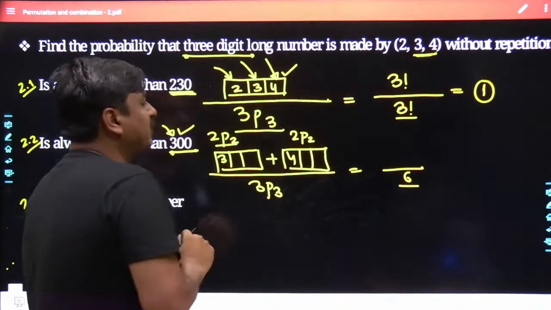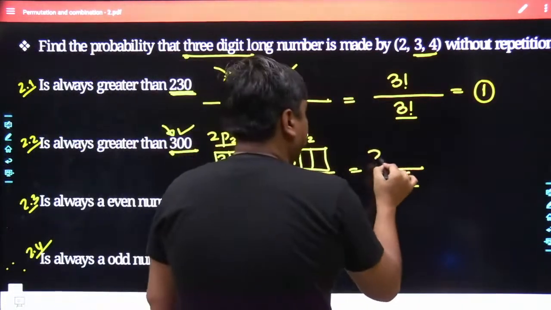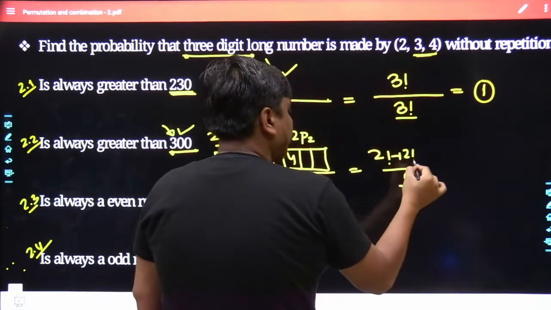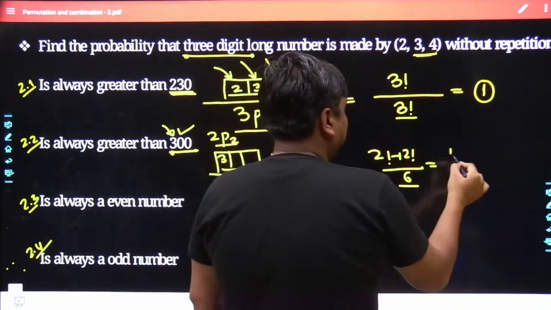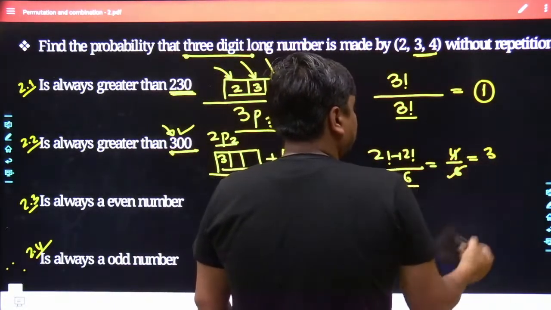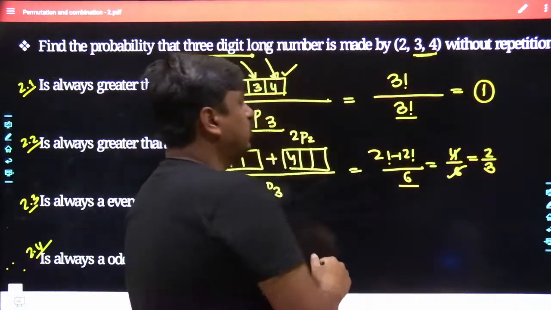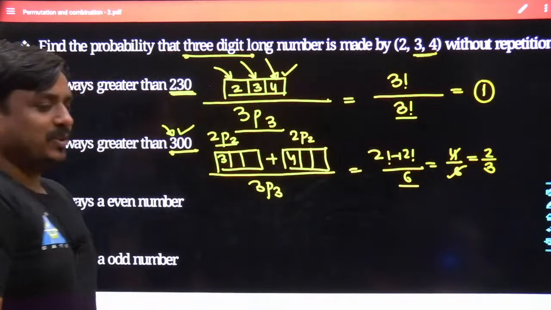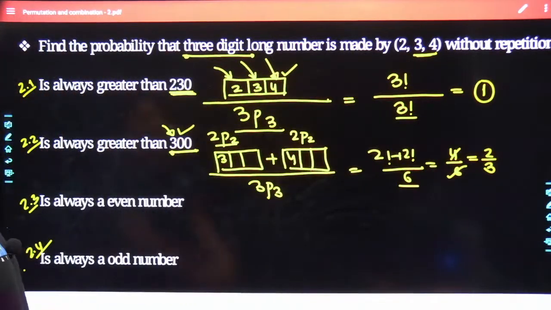And whenever we deal with nPn, the result is always n factorial. So here it becomes 2 factorial and here also 2 factorial. 2 factorial is 2, 2 factorial is 2, so it becomes 4 divided by 6. The 2 is a common factor, so the result in our hand is 2 divided by 3. So this is the answer for question number 2.2.